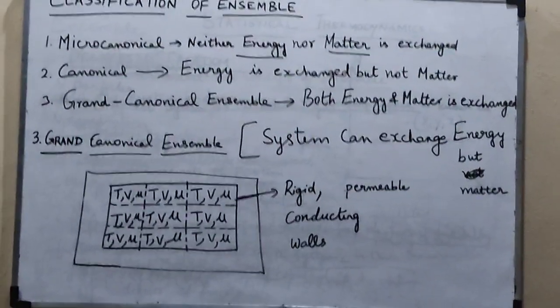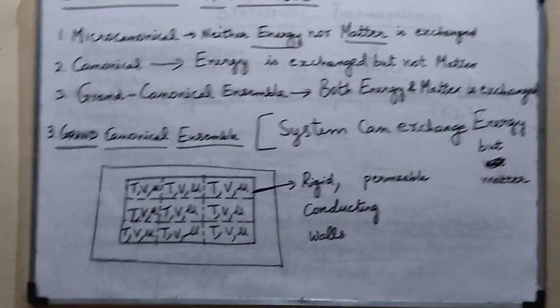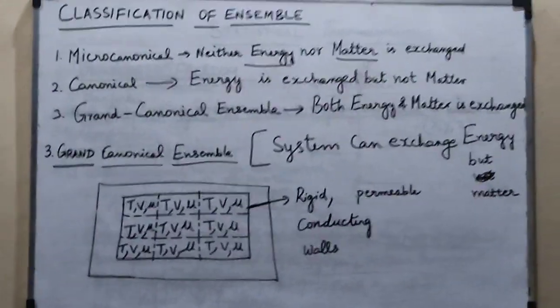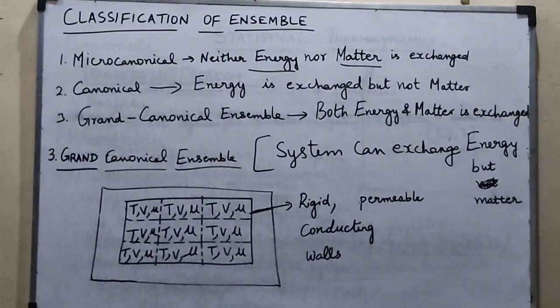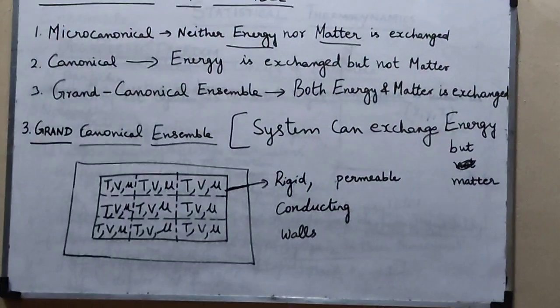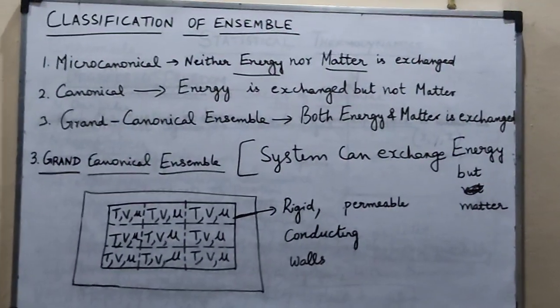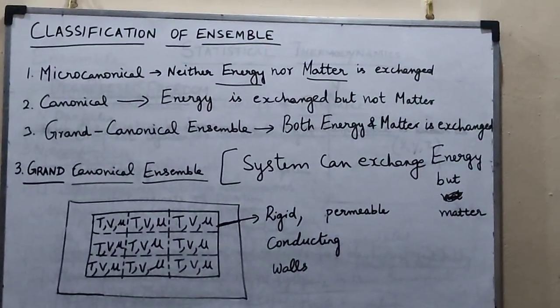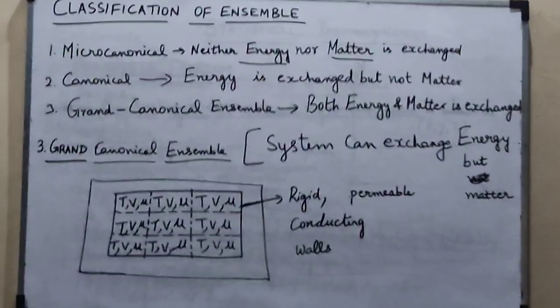In the grand canonical ensemble, both energy and matter are exchanged because the walls are found to be rigid, permeable and conducting. Since it is permeable, the particles can penetrate through to the other system, and as it is conducting, the temperature remains constant because of the transfer of heat from one system to another.